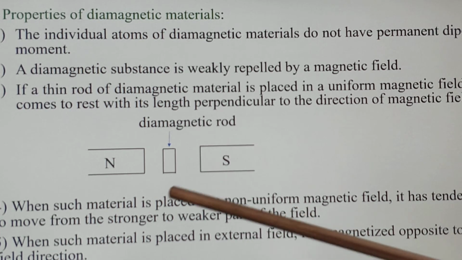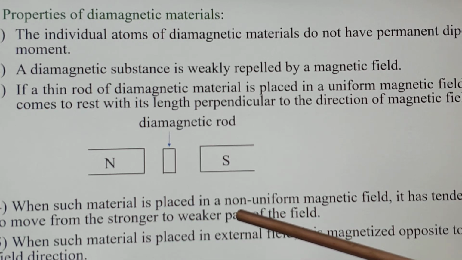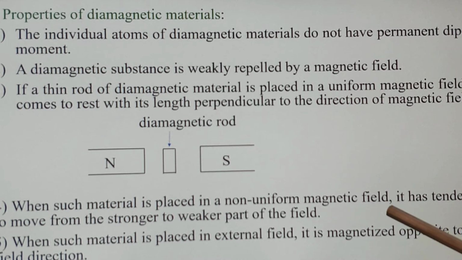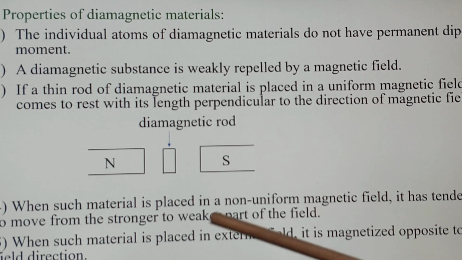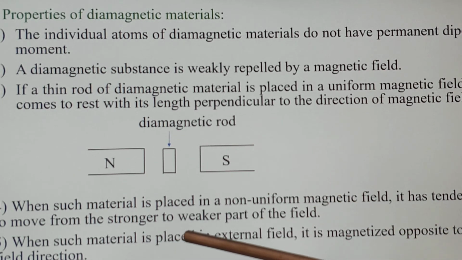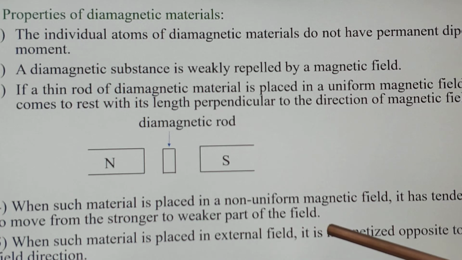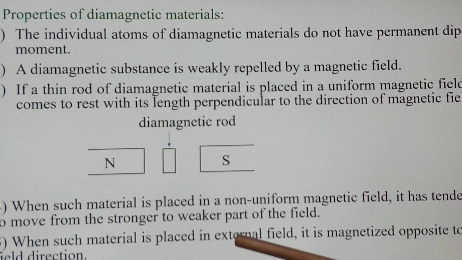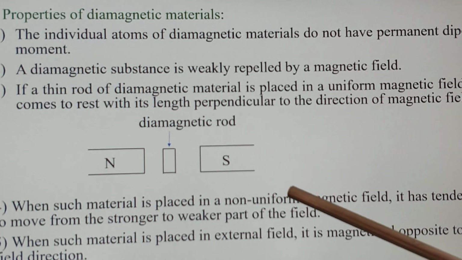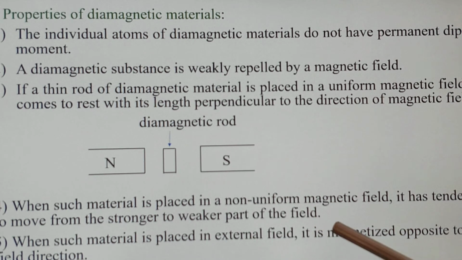Fourth property, when such material is placed in a non-uniform magnetic field, it has a tendency to move from the stronger to the weaker part of the field. And fifth, when such material is placed in an external field, it is magnetized opposite to the field direction. So diamagnetic material gets magnetized opposite to the direction of the magnetic field.